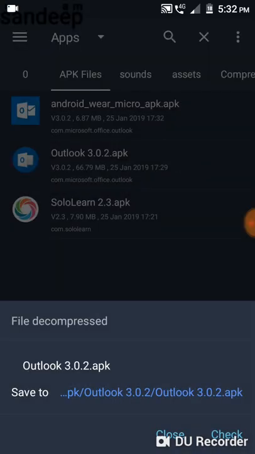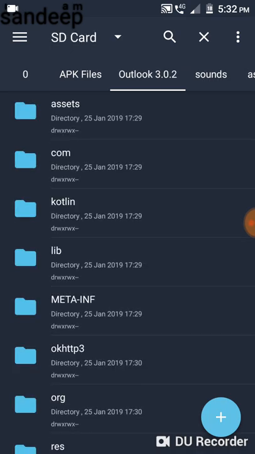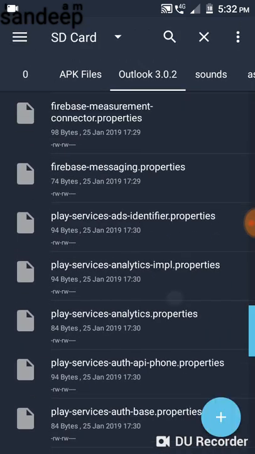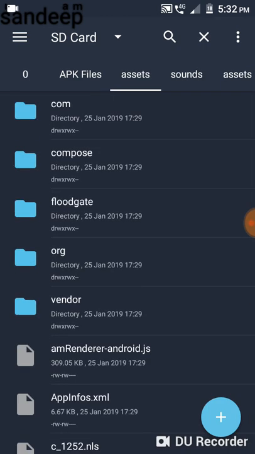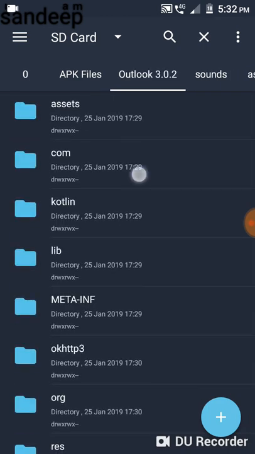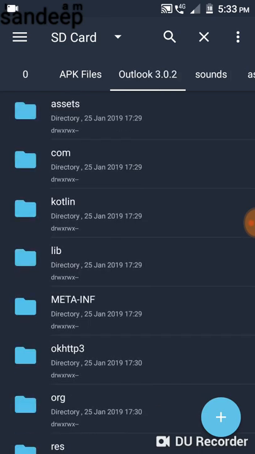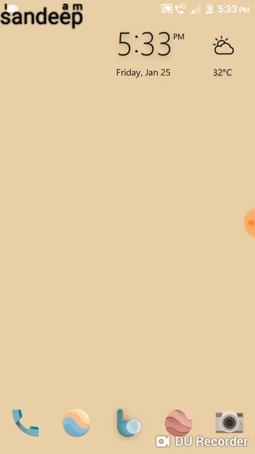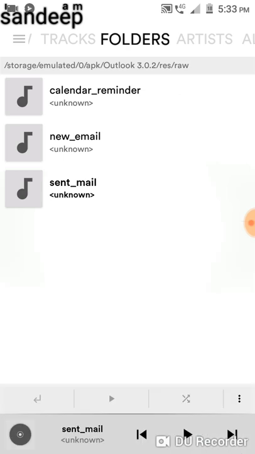Now you can see that I have already made the directory. So let me open this. You can find many folders in this, but you can't find the sounds folder which consists of mp3 notifications. So now here is one thing you can do. You just need to scan using any music player. Let me open this music player and scan this folder.